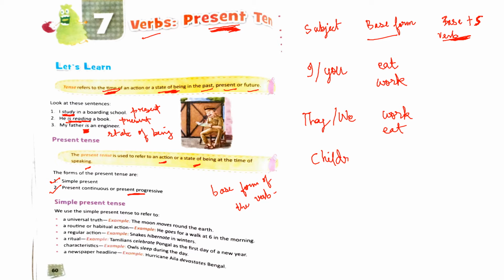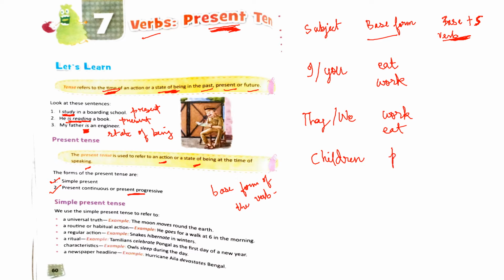Just take an example, children. Here it is plural, right? It is plural. So with plural ones, they and we are also plural, and they are third person and second person, they and we. So you use the base form with third and second person, plural and singular. Okay, children now is a plural one. So with the plural one also you use the base form.